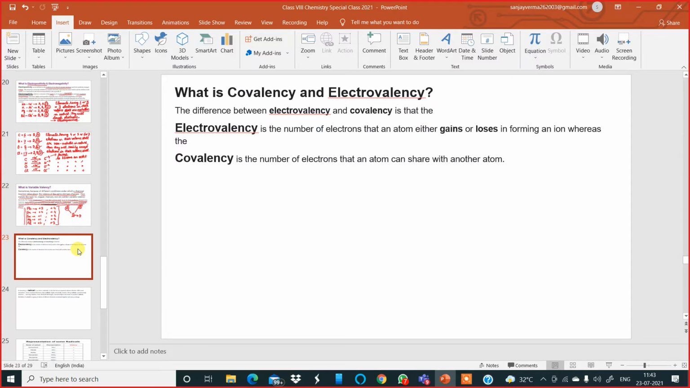Covalency and electrovalency. Another question. What is covalency? What is electrovalency? This is one word which you have come across in the previous chapter. Okay. Now I'm telling you the difference. Covalency.